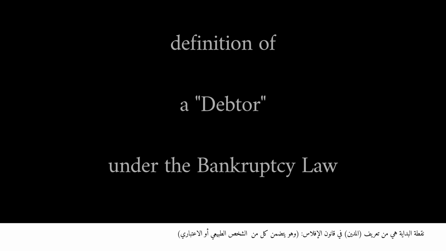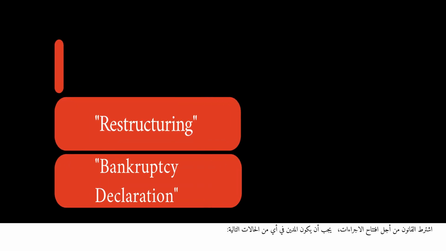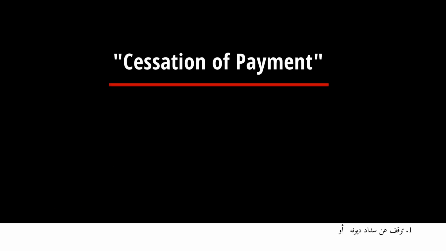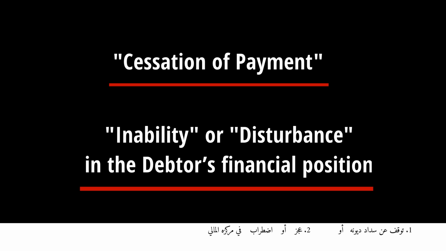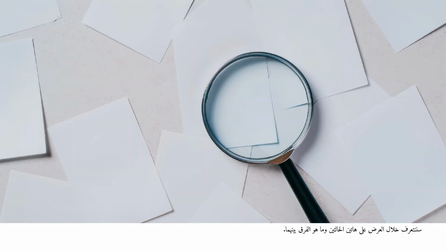The presentation begins with the definition of a debtor under the bankruptcy law, which encompasses both natural and legal persons. The law stipulates that in order to request the opening of preventive settlement, restructuring, or bankruptcy declaration procedures, the debtor must be in one of the following conditions: 1. Cessation of payment, or 2. Inability or disturbance in the debtor's financial position. This presentation will examine both conditions and highlight the differences between them.